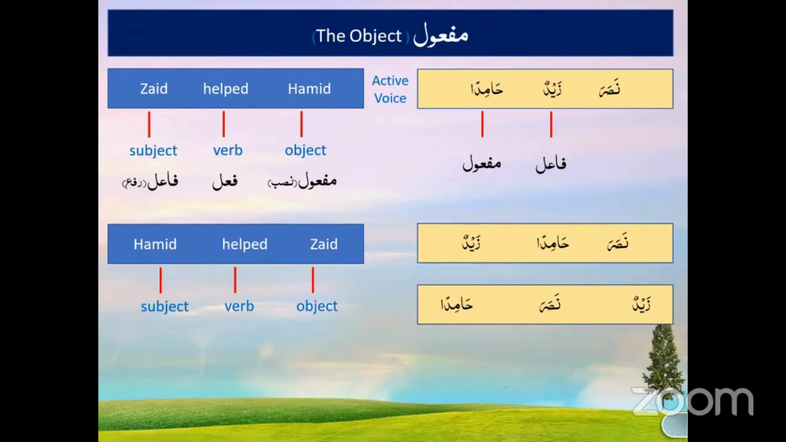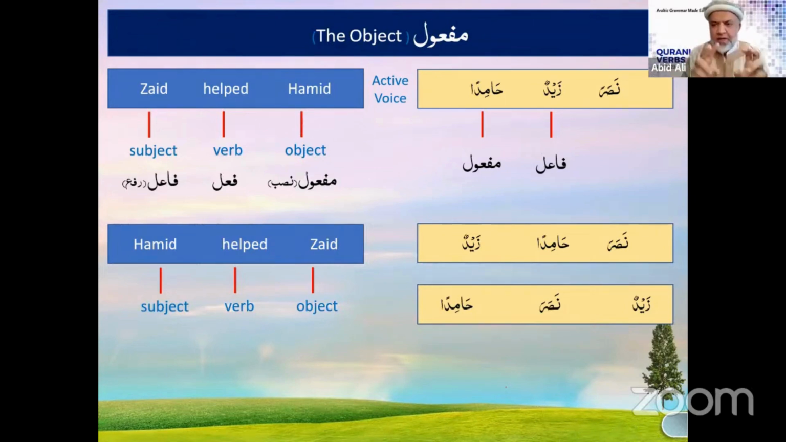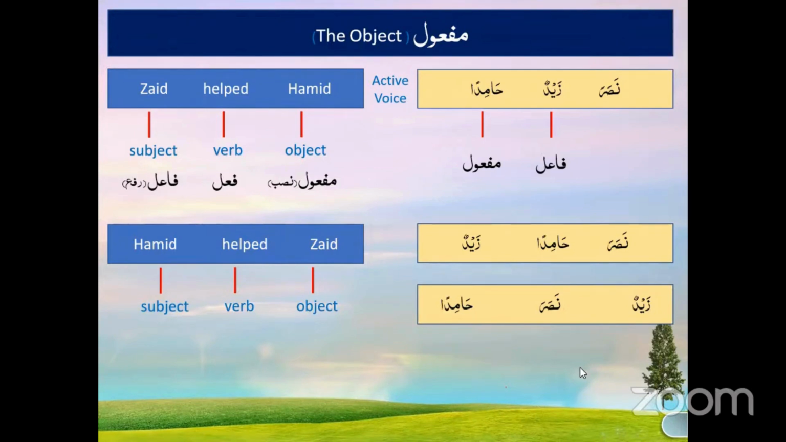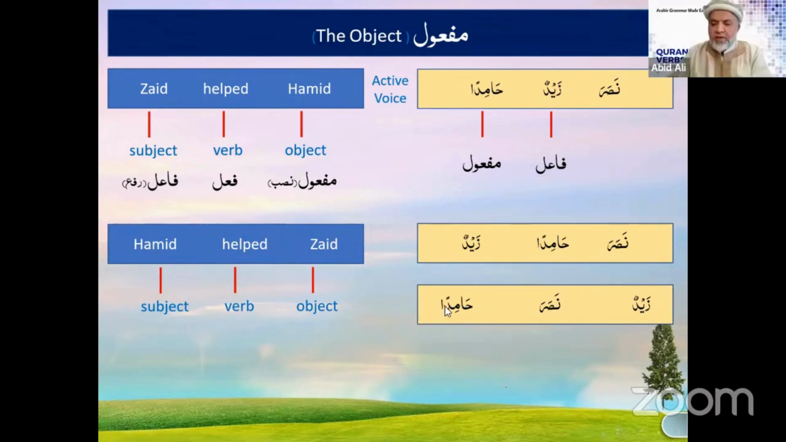Nasara, because the verb comes first, then the subject, Hamidun. I change the Hamidan into Hamidun because I need the Rafa. The Rafa version of Hamid will be Hamidun. And Zaid will change into Nasab. So the Zaid will go from Zaidun to Zaidan. Now, can I write also Zaidun Nasara Hamidan?